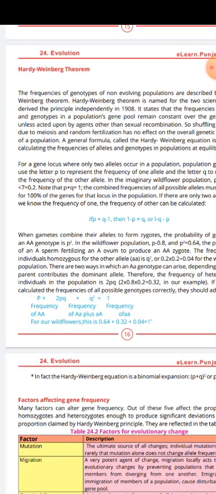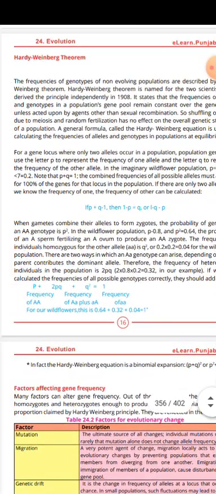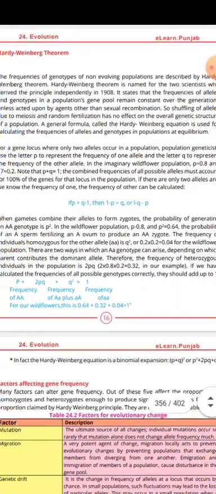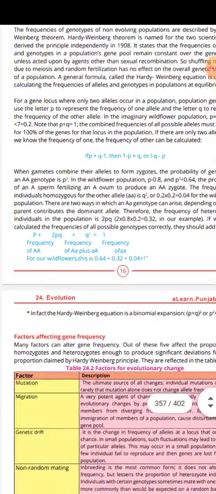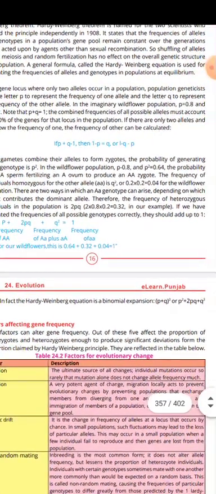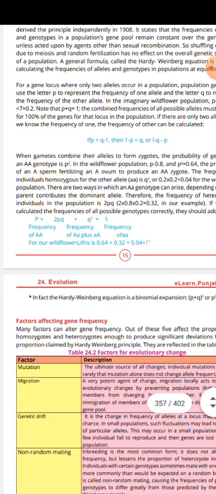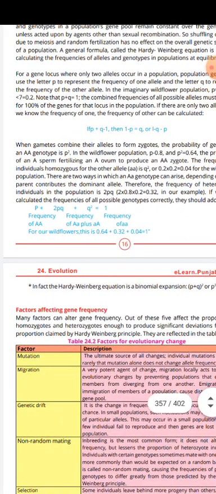of a population. A general formula called the Hardy-Weinberg equation is used for calculating the frequency of the alleles and the genotypes in the population at equilibrium. For a gene locus where only two alleles occur in a population, population geneticists use the letter P to represent the frequency of one allele and the letter Q to represent the frequency of the other allele. In the imaginary wildflower population, P is equal to 0.8 and Q is equal to 0.2.